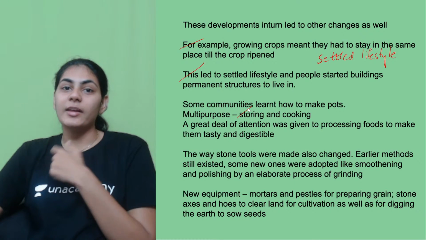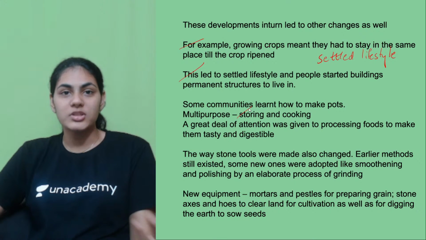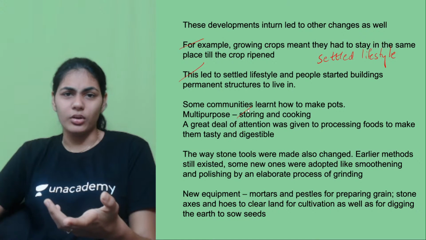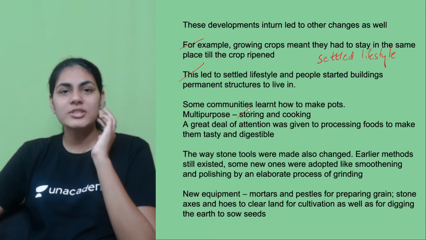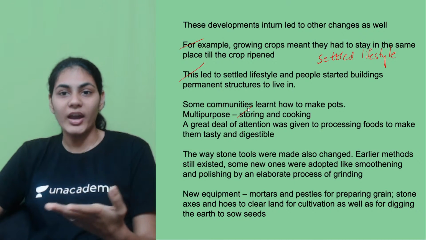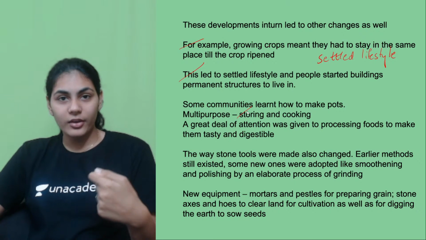Initially, we see that people ate raw food. People ate raw fruits, raw vegetables, even meat and all. They hardly cooked. Sometimes they did, but mostly they consumed it raw. But with the invention of fire, with the invention of pottery, they started cooking food, right?